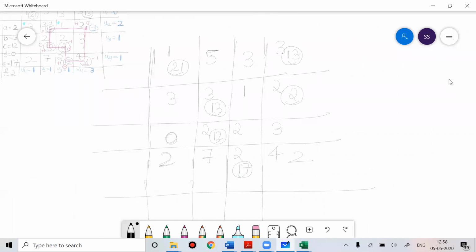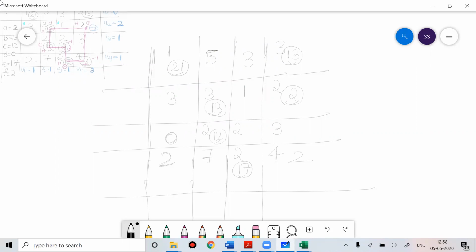Let me write it down so that I can erase and write it again. Where's my pen? Let me search for the pen. If you're finding difficulty in seeing, I'm also finding difficulty.